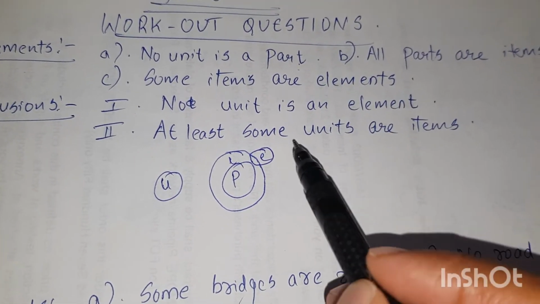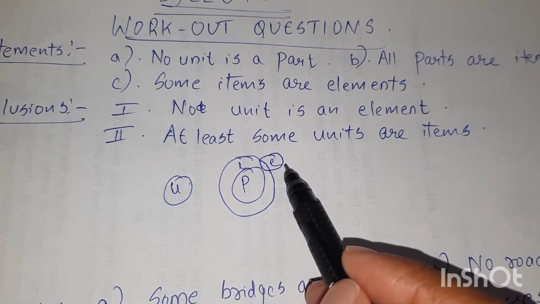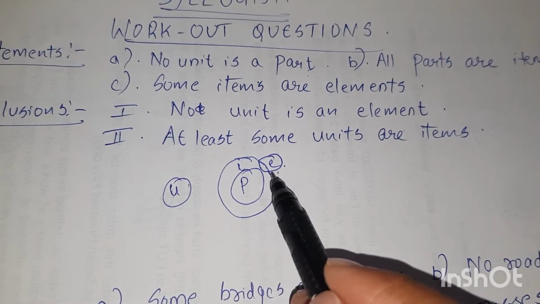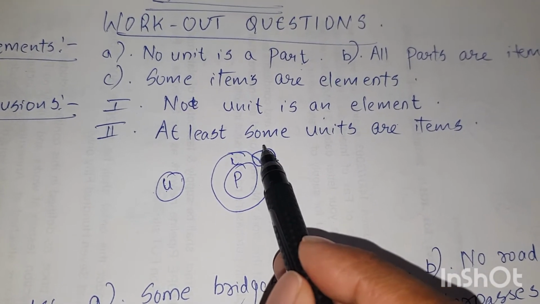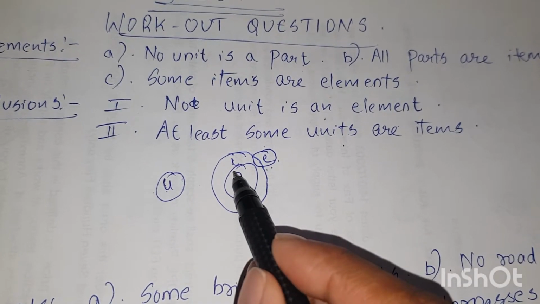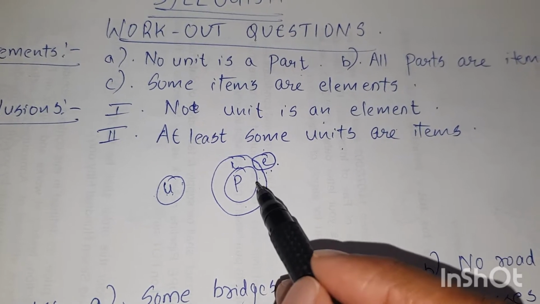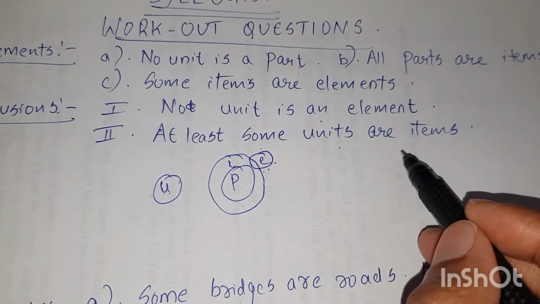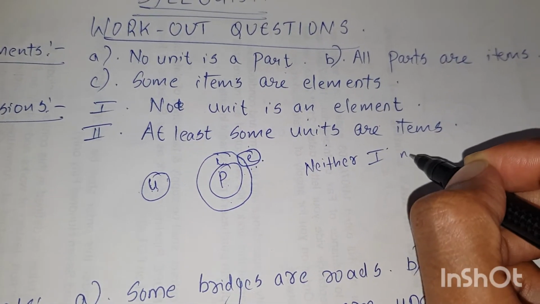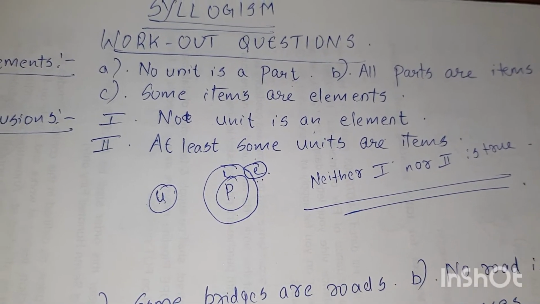Now we can go to the conclusions. No unit is an element. Can we say any relation between unit and element? No, there is no relation between unit and element. So this is not true. At least some units are items. No, we can't say anything about unit and these elements, items and parts. So this is also not true. So the answer is neither one nor two is true. Both the statements are false.